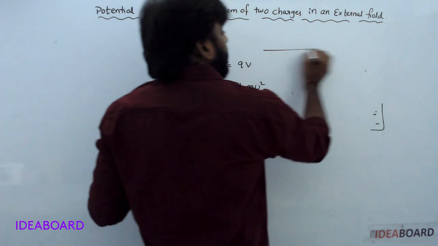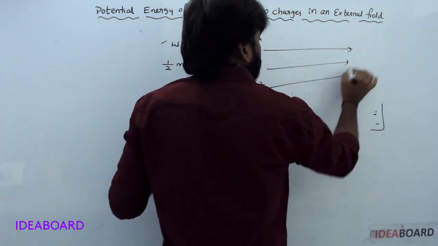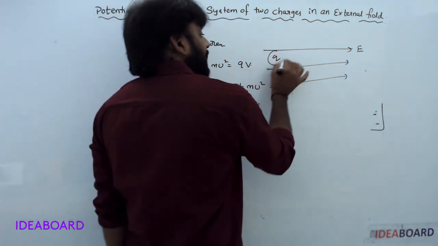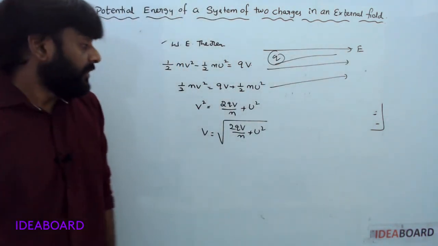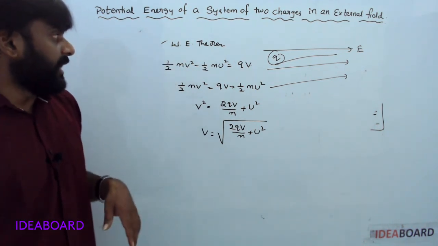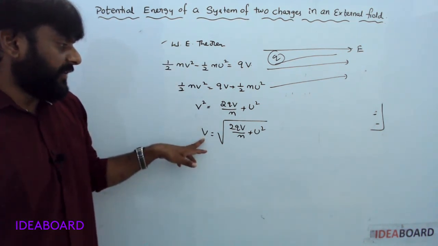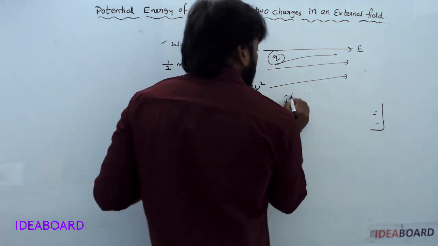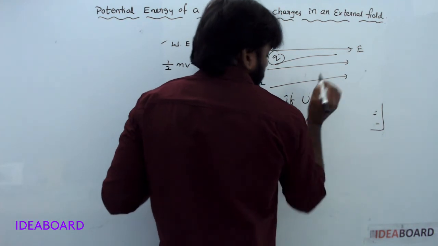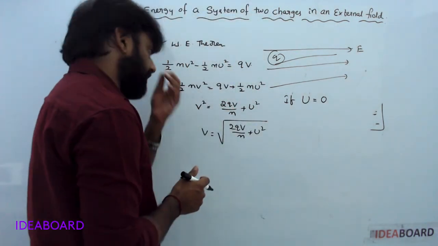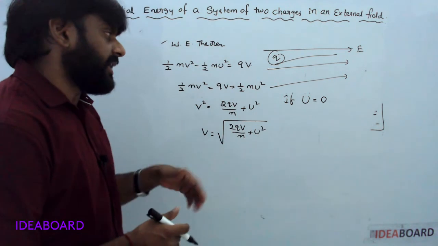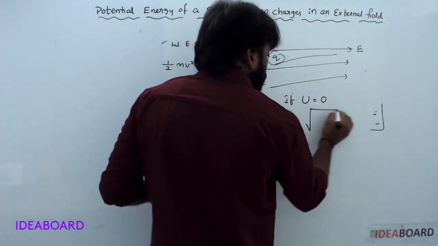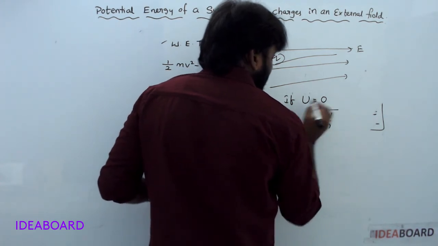Once again, for example, it is the external field. One charged particle is accelerated in this field. In that case, by using the work energy theorem, final velocity V is equal to square root of 2QV by M plus U square. If the particle starts initially from rest, with zero initial velocity, V is equal to square root of 2QV by M.